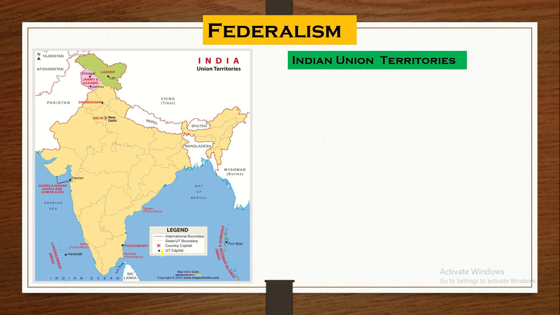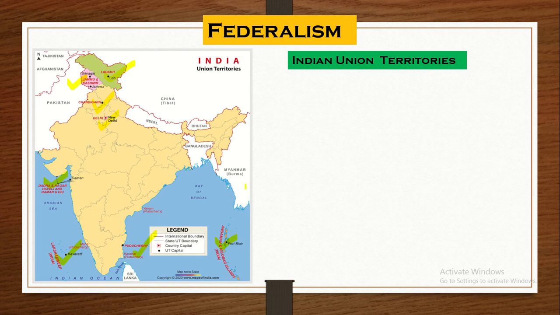You can see this black dot identifies the Union territory capitals. So you can see the Union territories here. Ladakh and Jammu and Kashmir are the two new Union territories which were created in 2019. Later, we have the old Union territories like Chandigarh, Delhi, Dadra Nagar Haveli, Lakshadweep, Puducherry, and the Andaman and Nicobar Islands. You can see here we have a total of 8 Union territories.